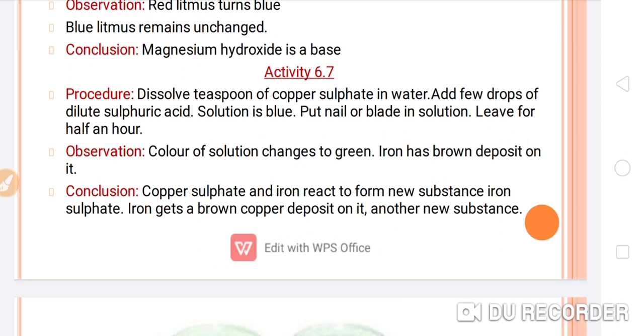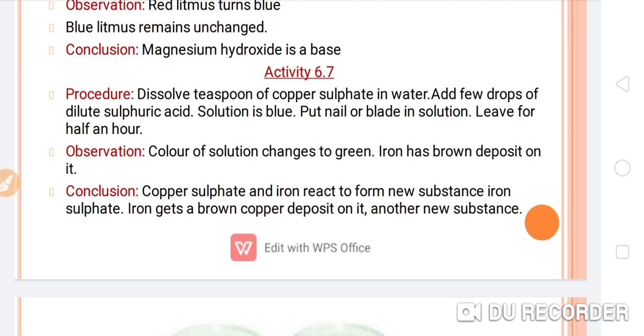The copper sulfate solution contains copper metal, and this copper has been replaced by iron. Why has iron replaced the copper from the copper sulfate solution? Because iron is a more reactive metal, which has a tendency to replace a less reactive metal from its aqueous solution. So this is the reason behind it.